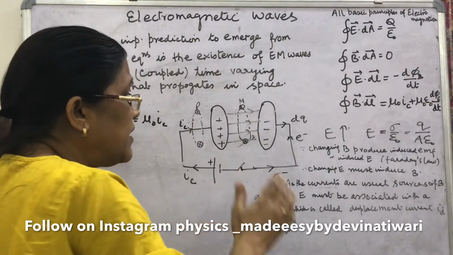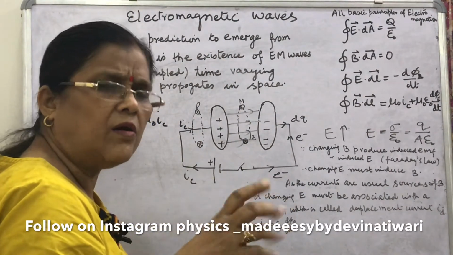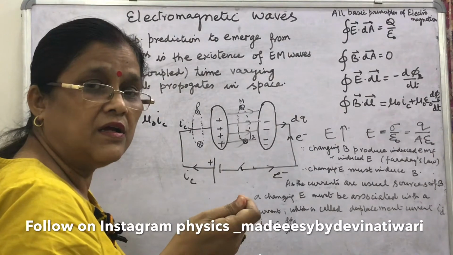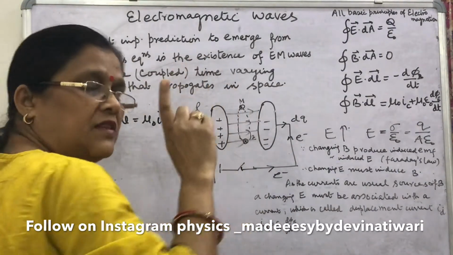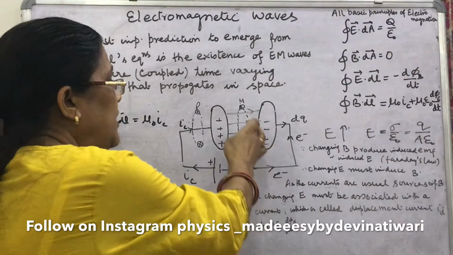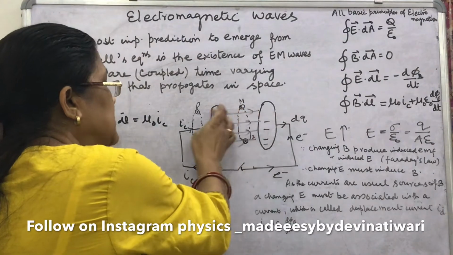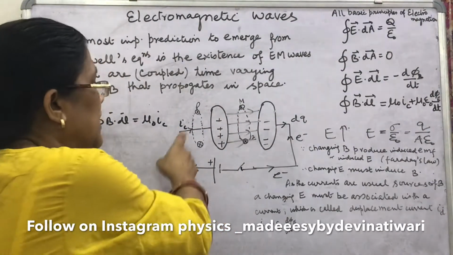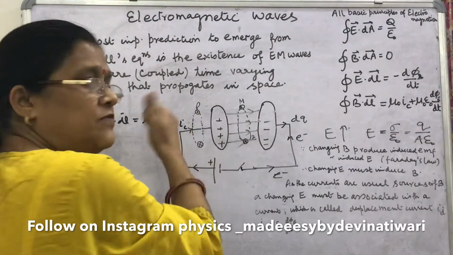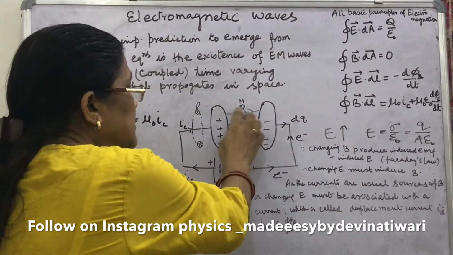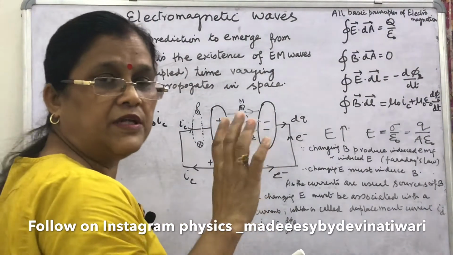Since the magnetic field was supposed to be produced by current or the presence of a magnet, Maxwell proved that at this point there is a magnetic field, and he put the magnetic needle and found the same deflection, same direction as it was here. So at this point there was a current carrying conductor, so the magnetic field presence was okay. Here, since there was no magnet, no current, how is the magnetic field produced here?